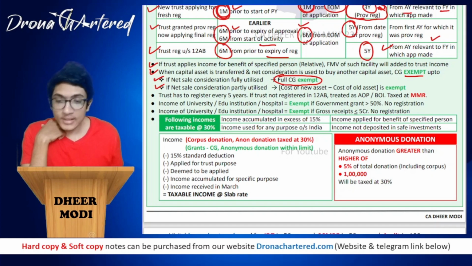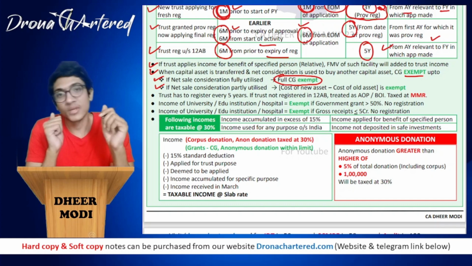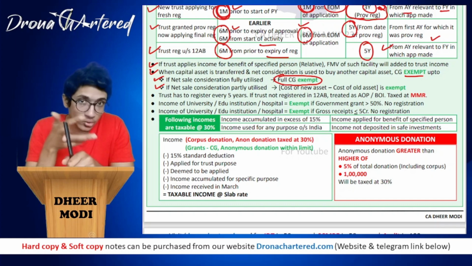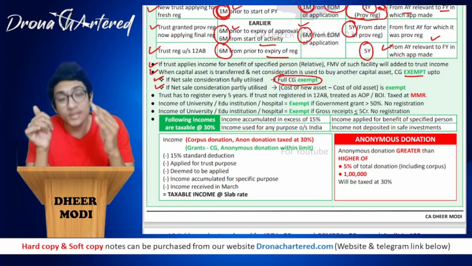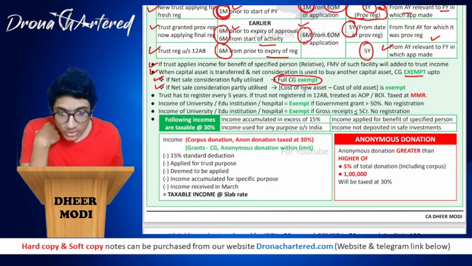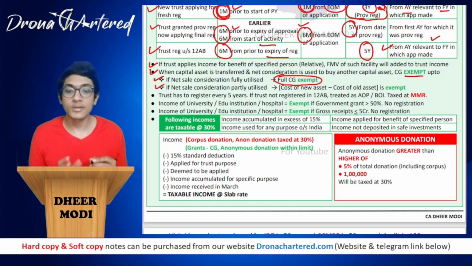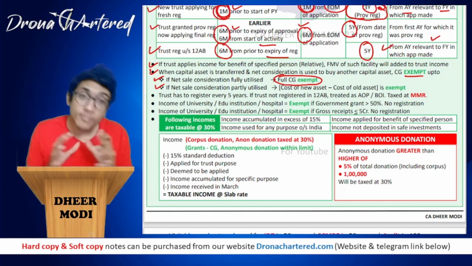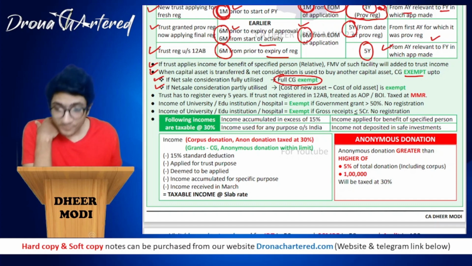However, if net sale consideration is partly utilized, that is, your asset was for 100, you sold your asset for 100, purchased it for 30, 70 is your capital gain. If instead of 100 you are spending anything less than 100, then cost of new asset minus cost of old asset is exempt. That is, how much amount you spent on your new asset minus cost of old asset, only that portion of your capital gain will be exempt, the rest will become taxable.